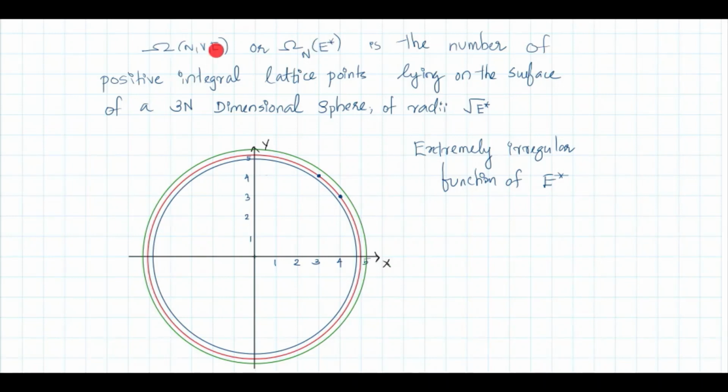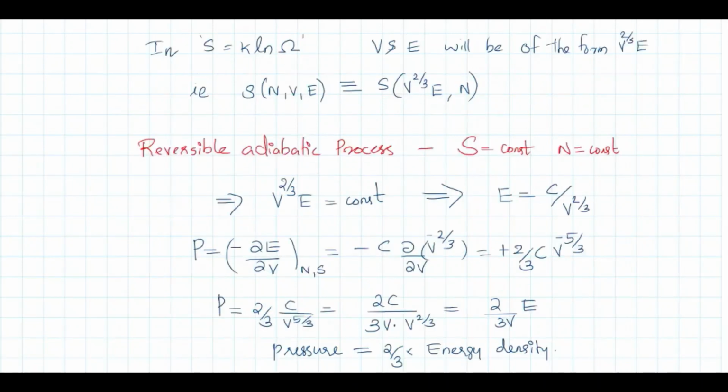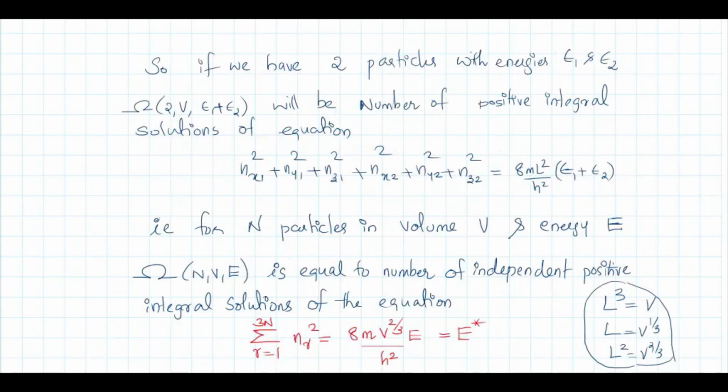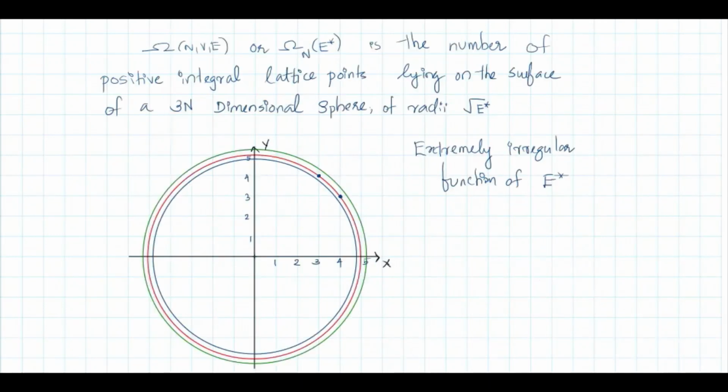V and E combined in a particular fashion and we called V raised to 2 by 3 E by h square as E star. So I can call this function as omega n. I denoted the n dependence as suffix and V and E dependence combined together to form E star. So omega n E star and omega of NVE are same.